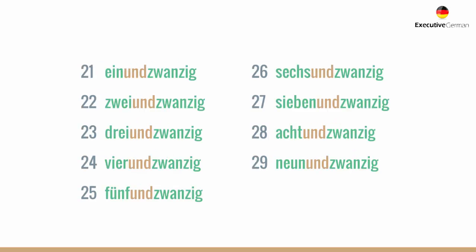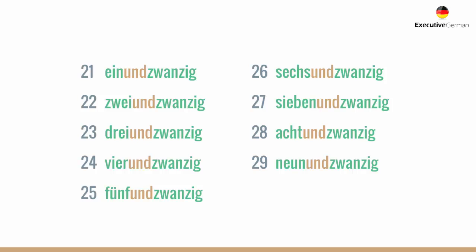Alright, so now that you have those round base numbers, we will look at how to form all the numbers in between those numbers. So it's actually quite simple if you know the numbers from 1 to 20, and if you know all the round numbers, it is very, very simple to form all those in between. So as you can see here, I've marked the small word in the middle, which means und in German. Und. Okay, so we have to understand that in German we form those numbers backwards. For example, 22, we would say 2 and 20. Okay, 23, 3 and 20, 24 is 4 and 20, 25 is 5 and 20, and so on.